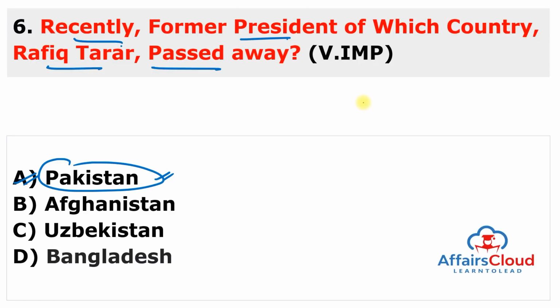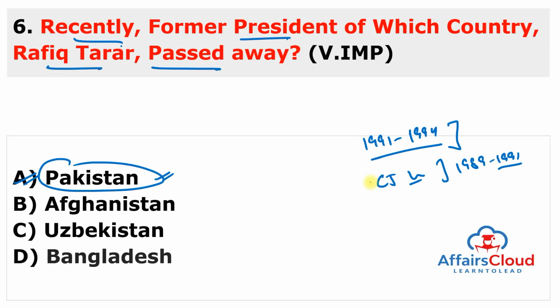And he served as a judge of the Supreme Court from 1991 to 1994 in Pakistan. He also served as the Chief Justice of Lahore High Court from 1989 to 1991. But the most important thing is that he was also the president of Pakistan from 1997 to 2001. So the most important thing is that the former president of Pakistan, named Rafiq Tarar, passed away.